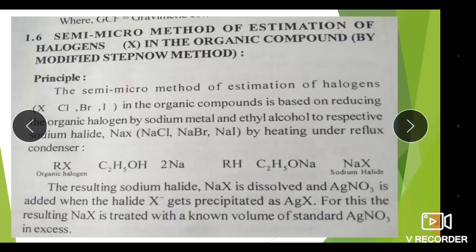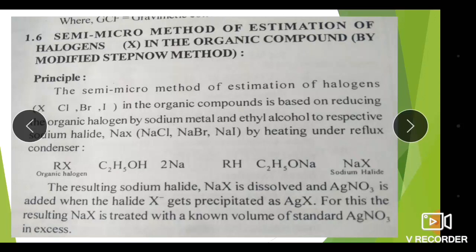Then next is the semi micro method of estimation of halogen in the organic compound by the modified Stepanow method. So what is the principle for that? The semi micro method of estimation of halogen, that is chlorine, bromine and iodine in the organic compound, is based on reducing the organic halogen by sodium metal and ethyl alcohol to the respective sodium halide, that is NaCl, NaBr or NaI, by heating under the reflux condenser.